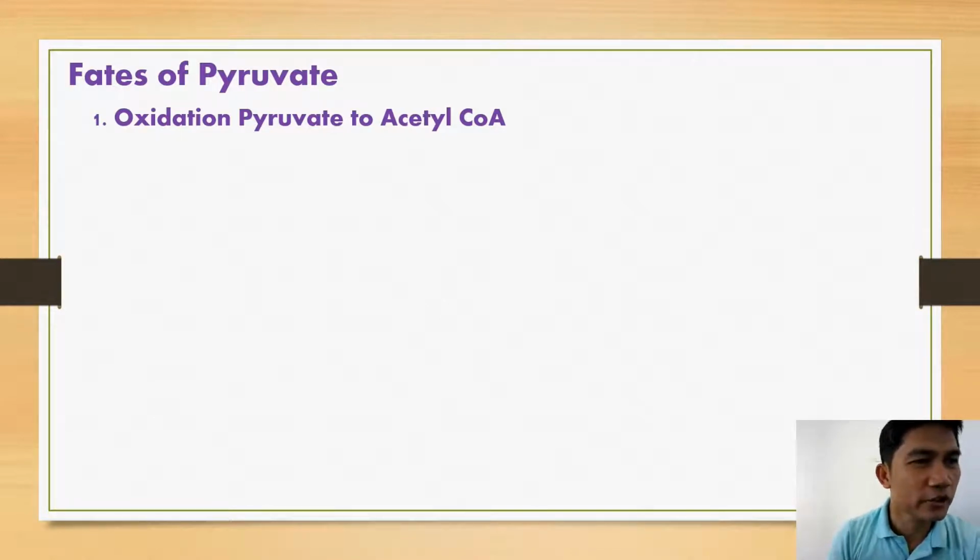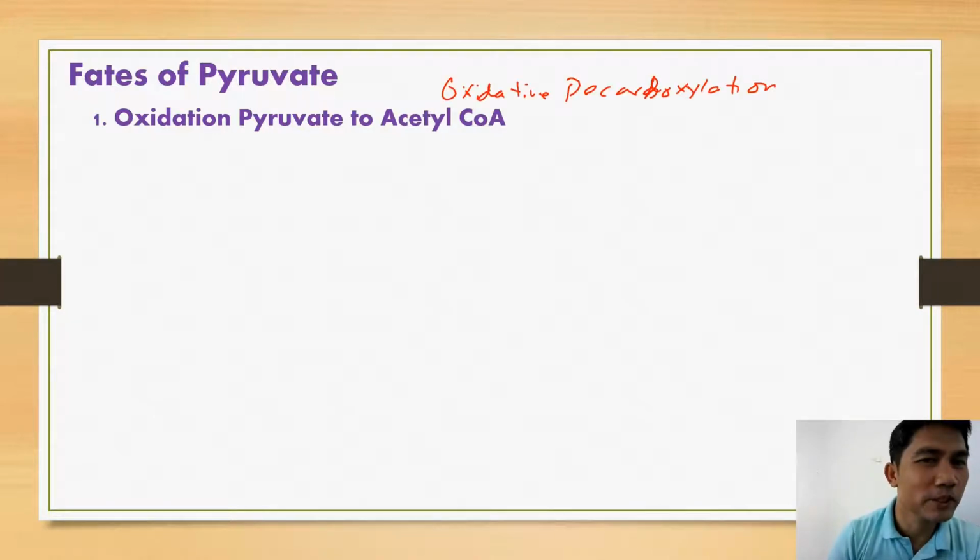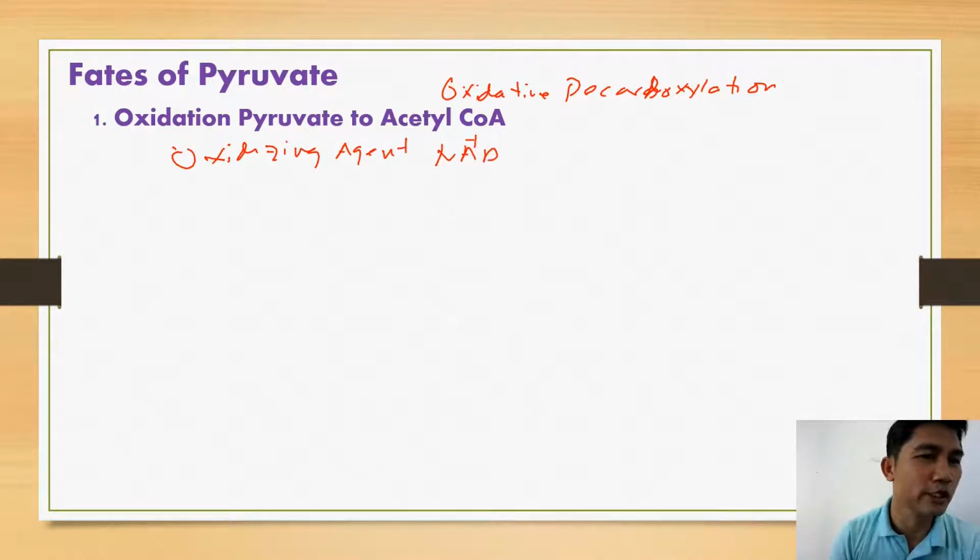This oxidation is more commonly known as oxidative decarboxylation. When we say oxidative decarboxylation, our oxidizing agent is nicotinamide adenine dinucleotide.